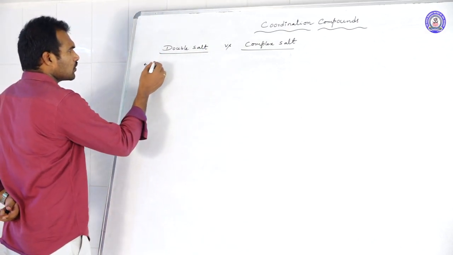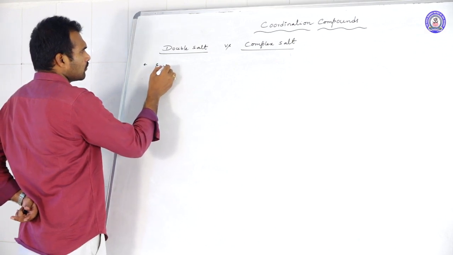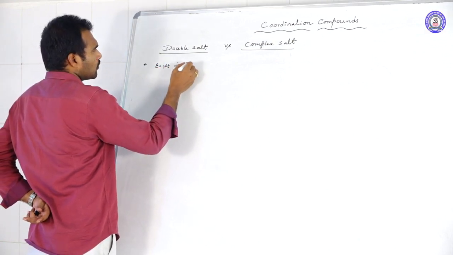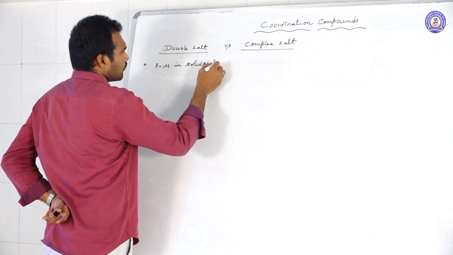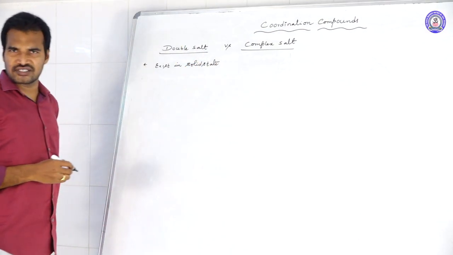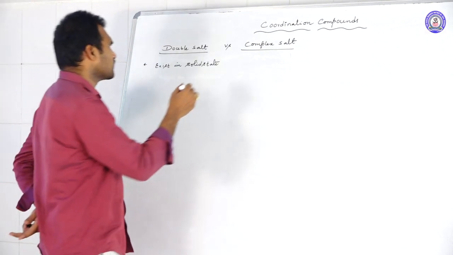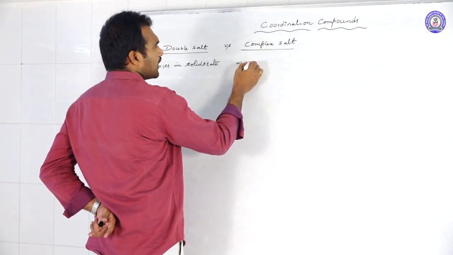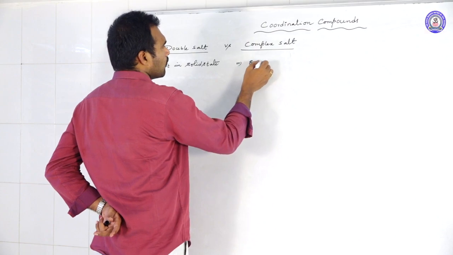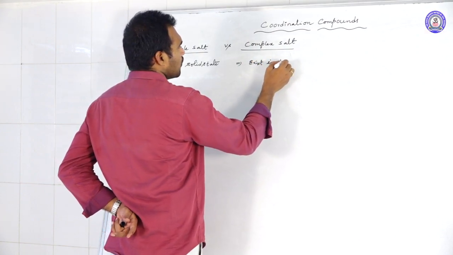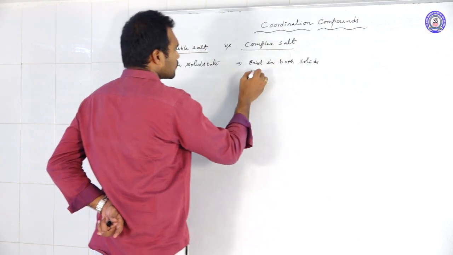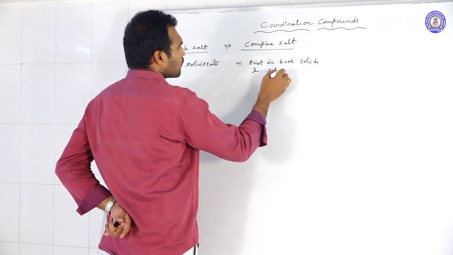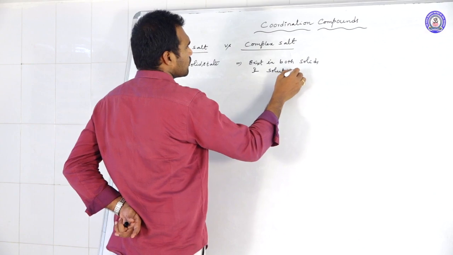Double salts exist in solid state only, whereas complex salts can exist in both solid and solution forms.